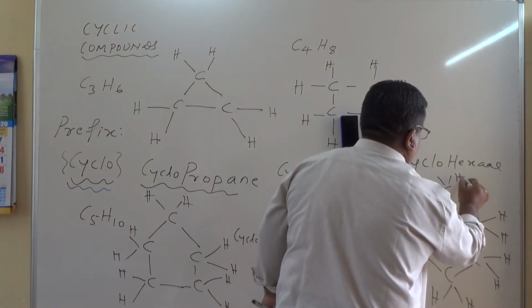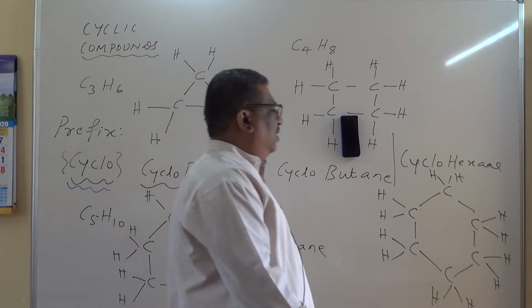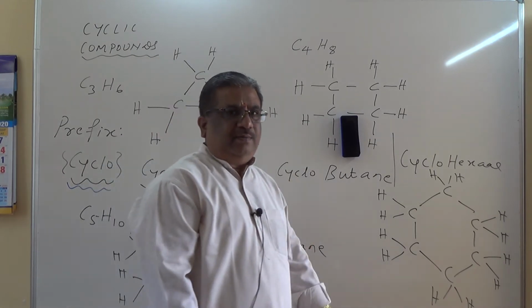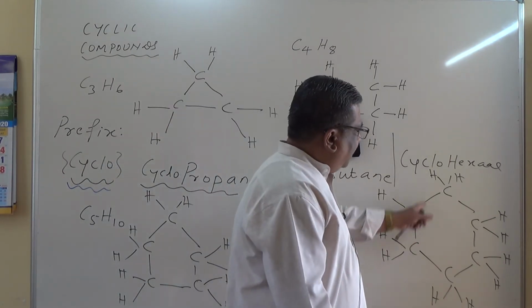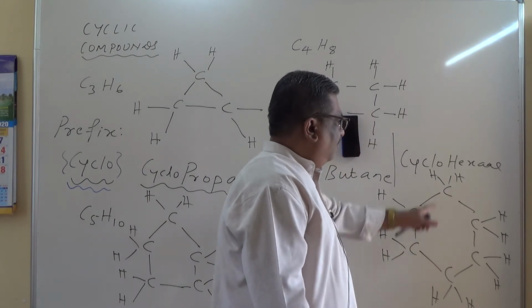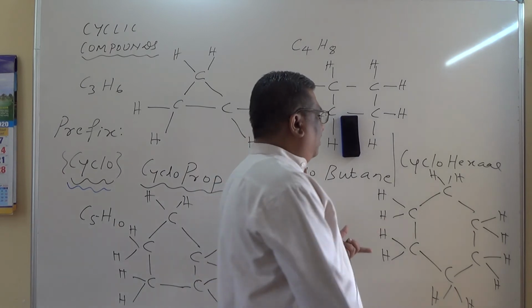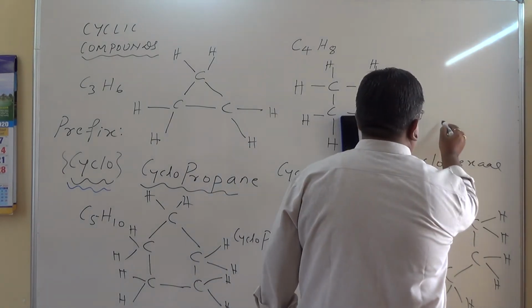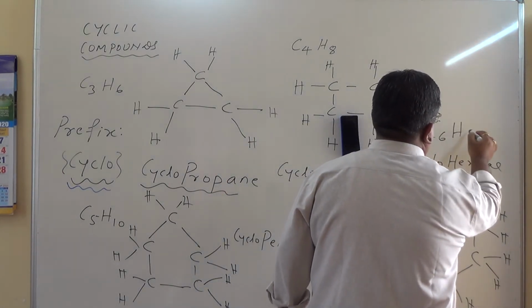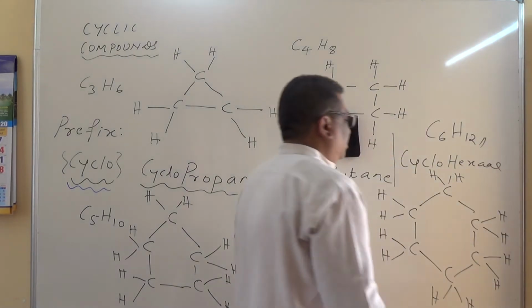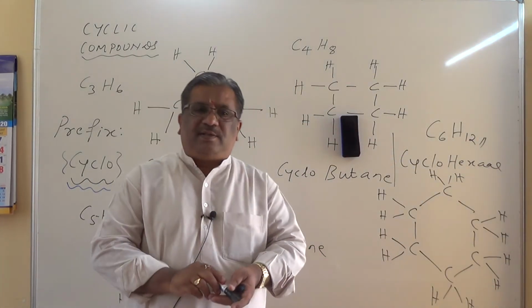Everyone is following, yes? And therefore write the molecular formula over here. So how many carbon atoms? 6. For each there are 2 hydrogen atoms, and therefore the molecular formula for this cyclohexane is C6H12. So this is how we can name the cyclic compounds.